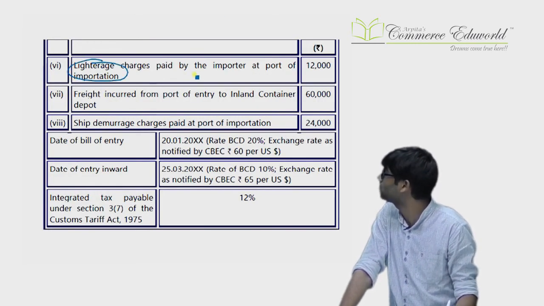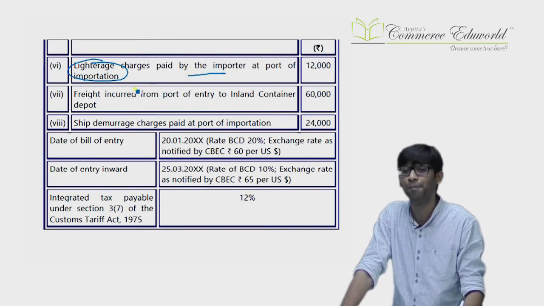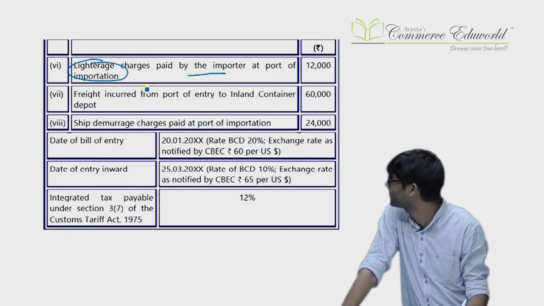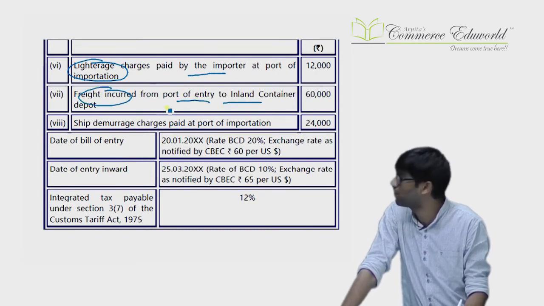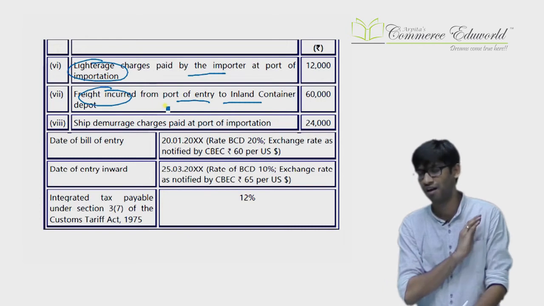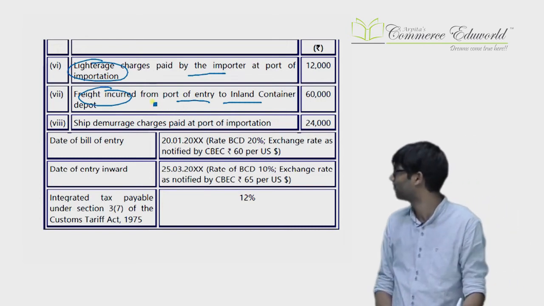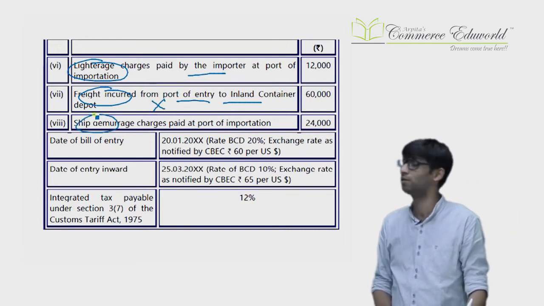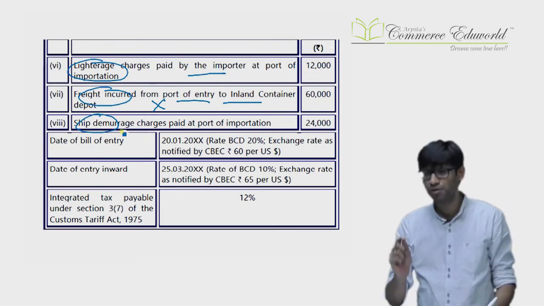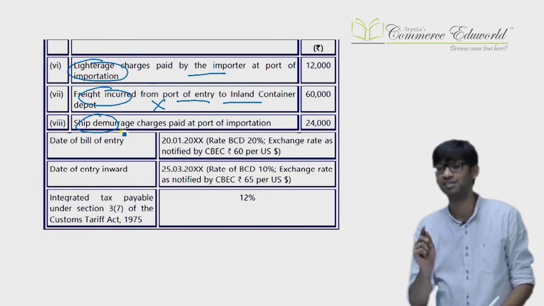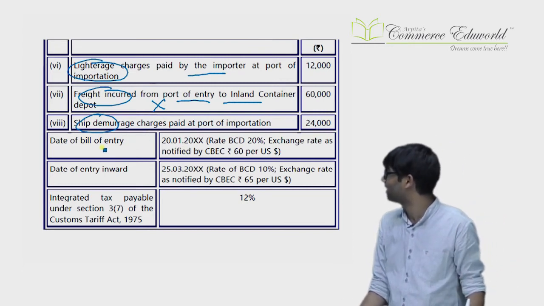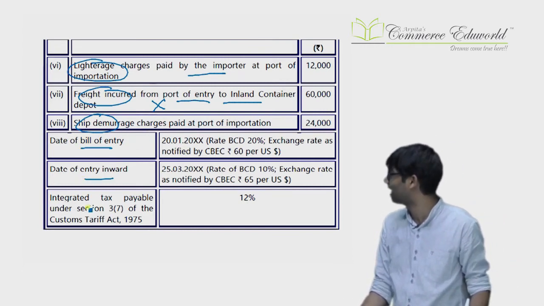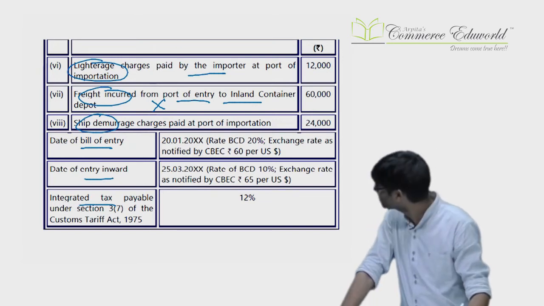Lighterage charges paid by the importer, lighterage charges are part of cost of transportation only. Freight incurred from port of entry to inland container depot: once they enter the port, after that nothing is included. Ship demurrages are included. So ship demurrage, lighterage, barge, etc. are part of cost of transportation only. Bill of entry details are available, entry inward details are available, IGST tax details are available.